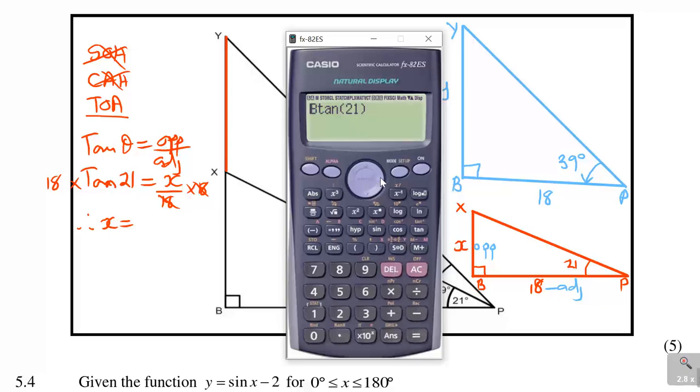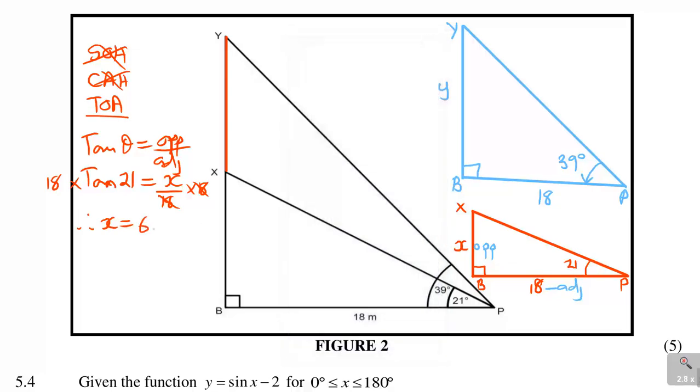It's not 8, but it's 18 tan 21, which is 6.9095, which is 6.910. So remember, this is in meters. So this is that distance. We got it first. So you'll see what we do later.